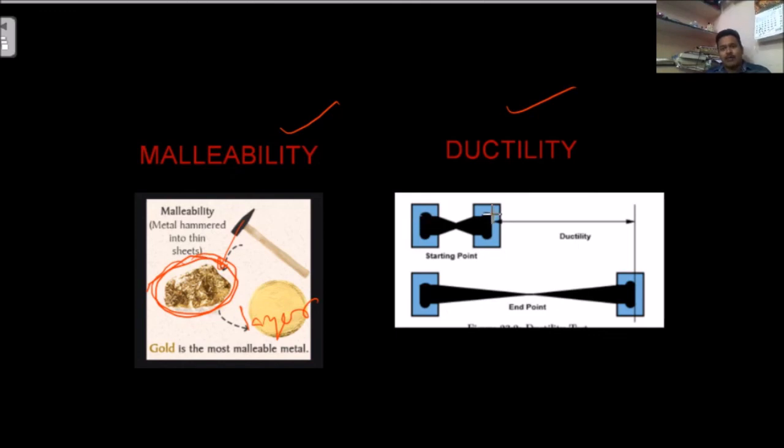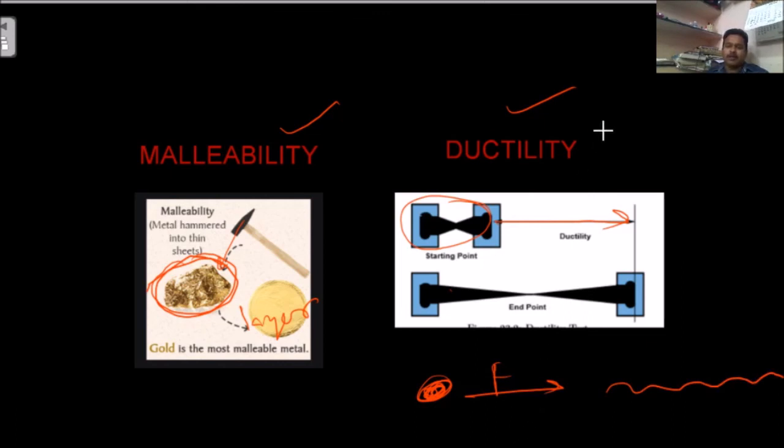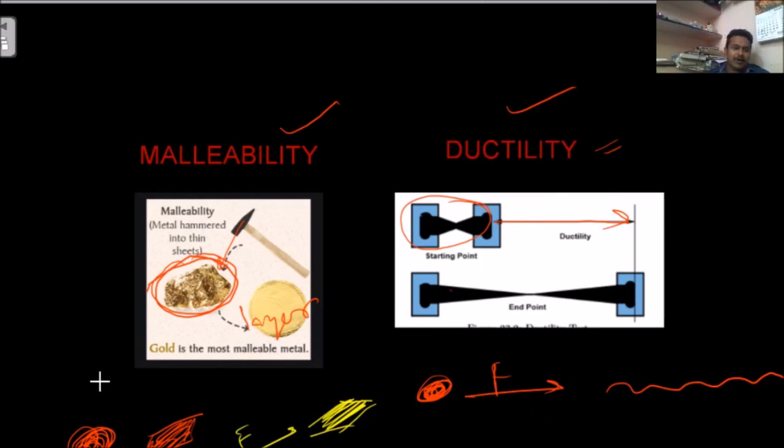Here you have one metal like this. You use some force, and on this side it is going to elongate. Tensile strength is going to be generated. For example, if this much copper is there, I can apply some force so that I get a copper wire. This property is called ductility. If I have this much gold, by using hammering I can make a gold layer like this. This is the malleability property, and this is the ductility property.